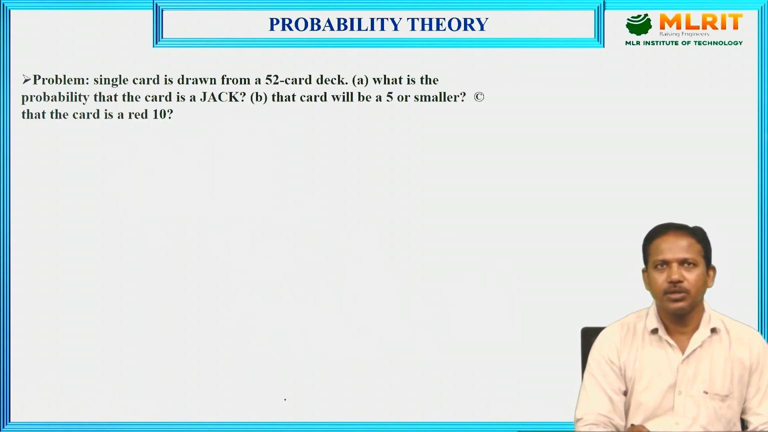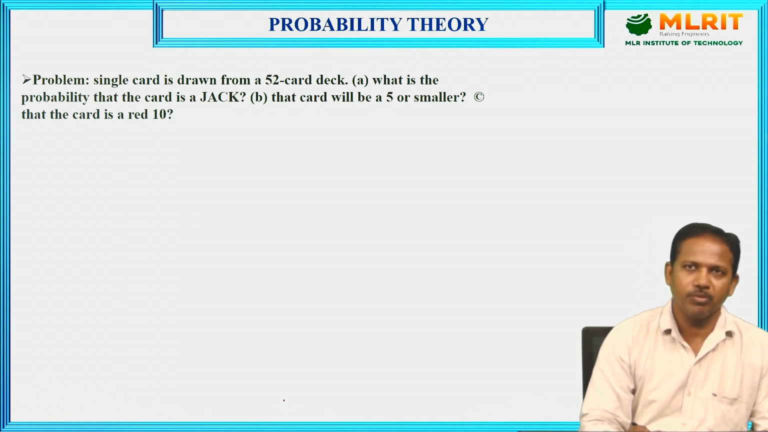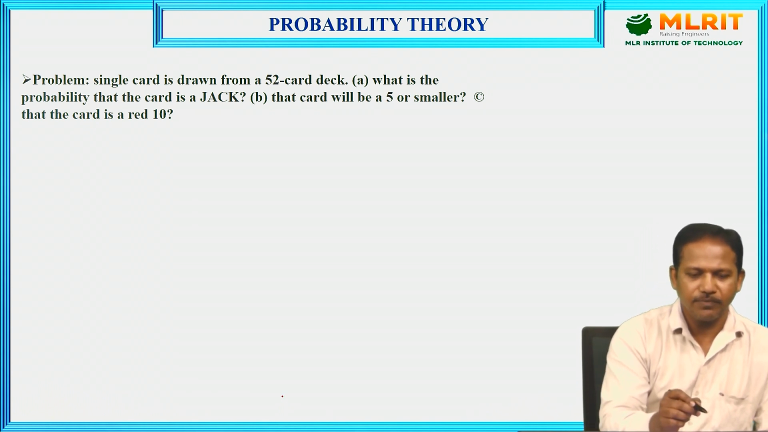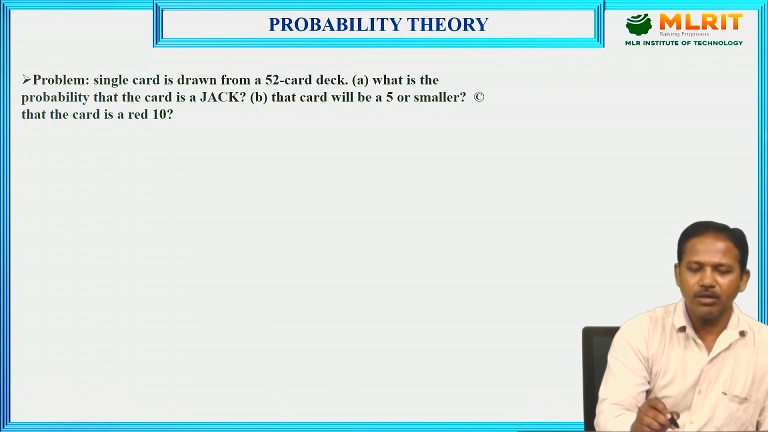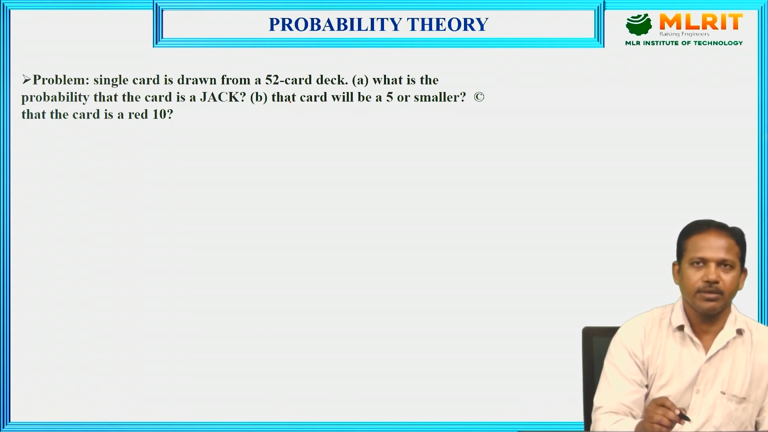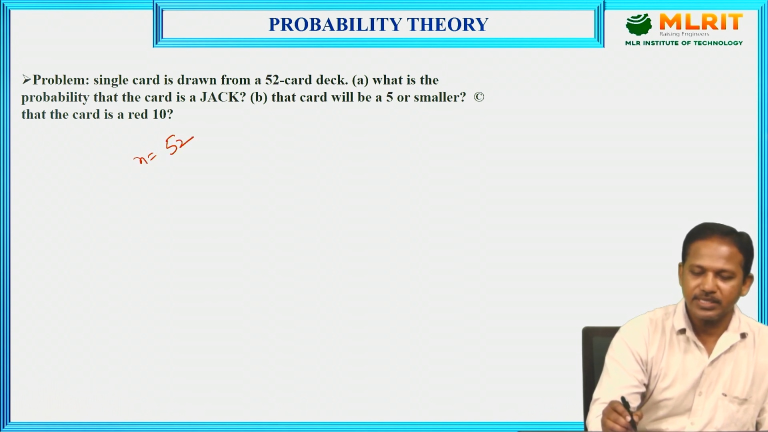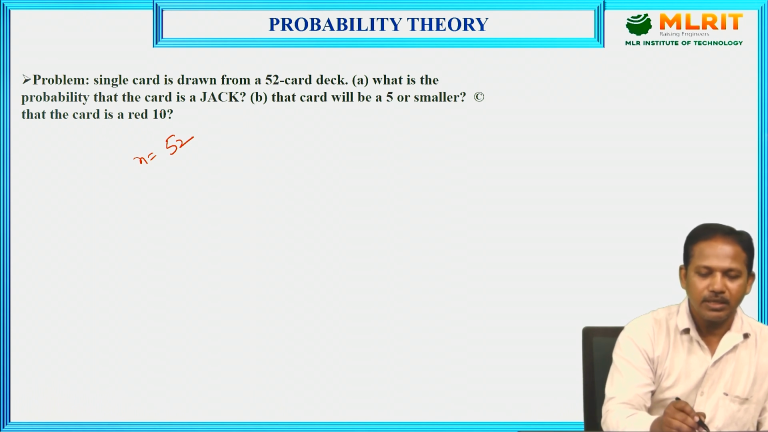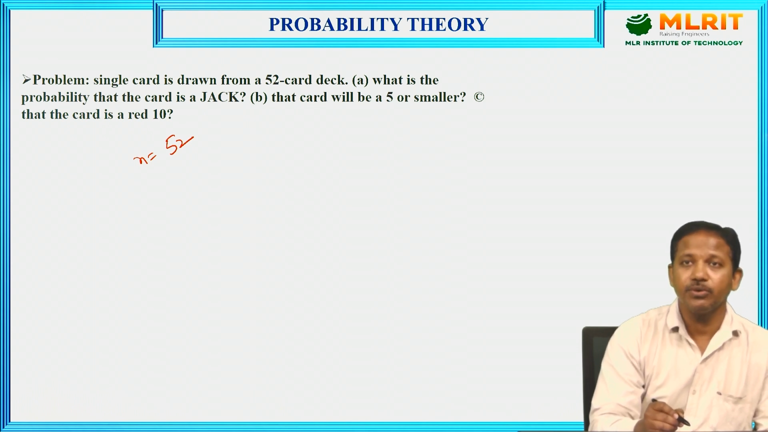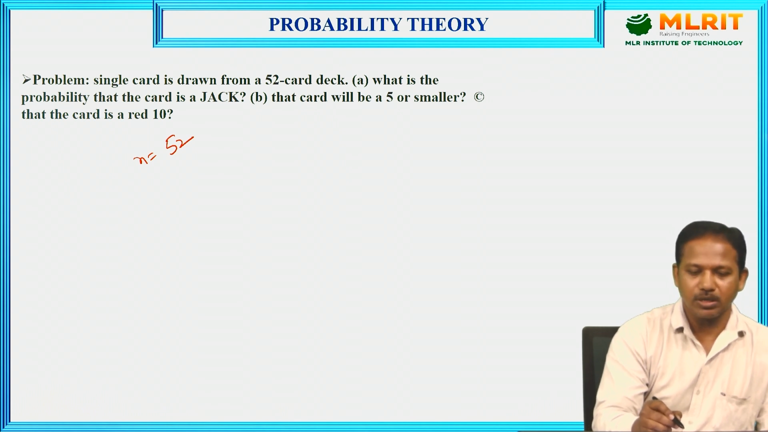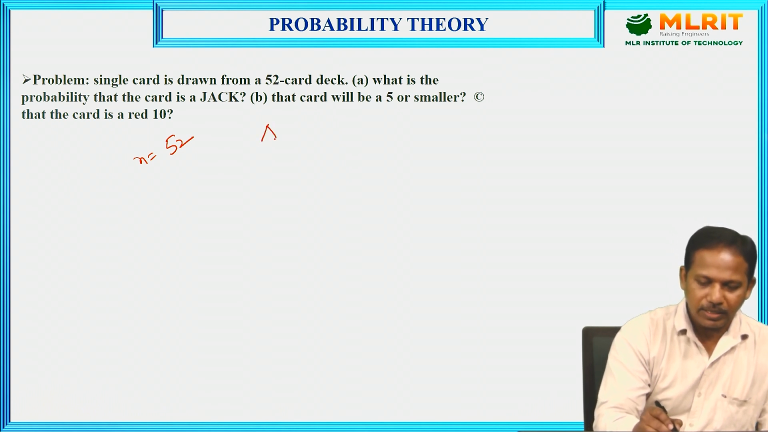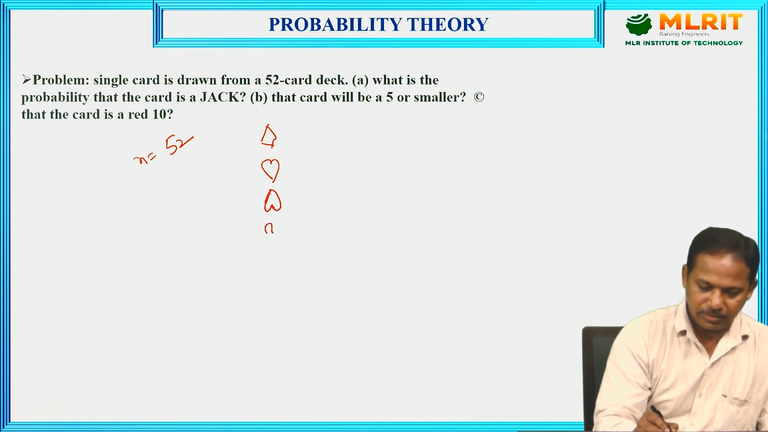Now we need to discuss one small problem related to joint probability and individual probability. See here what is given. A single card is drawn from a 52 card deck. So total cards are 52, n equal to 52. Next, what is being asked, the first part is, what is the probability that the card is a jack card? First of all, we should know the information about the cards. See here, diamond, heart, spade, club. These are the four varieties of cards.